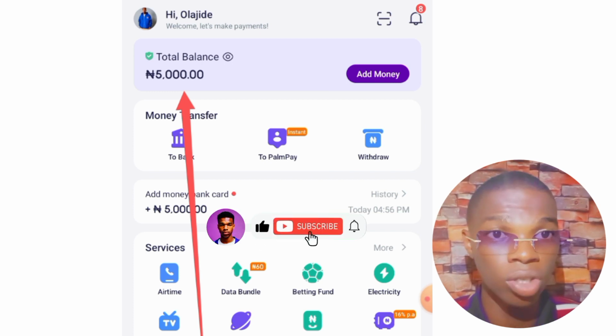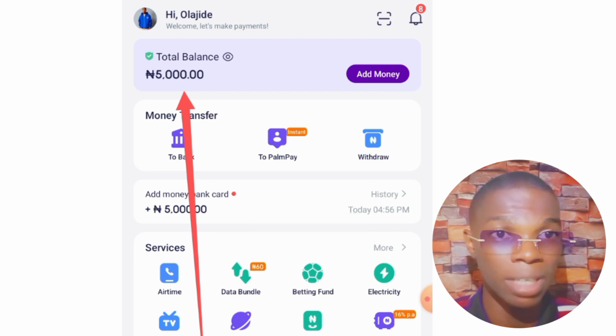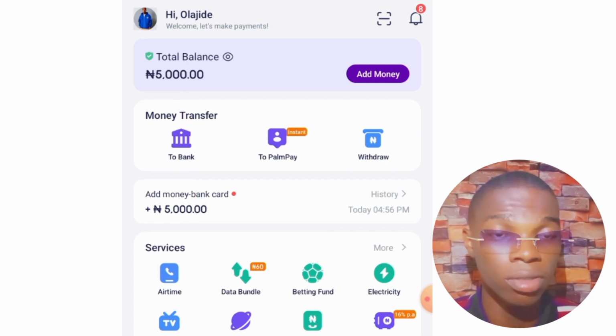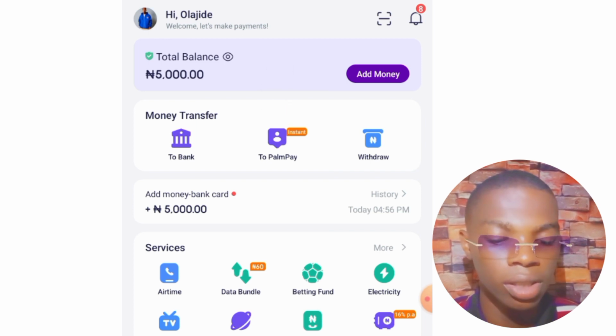I made 6,000 naira on the seller store, and I'm going to be withdrawing the money into my local bank account. This 5,000 naira came from direct deposits because some people decided to make a bank transfer into my account. I'm going to reload the screen to show you this is not some screenshot. I'm clicking on the reload button. You can see it's done reloading and the money is still intact.